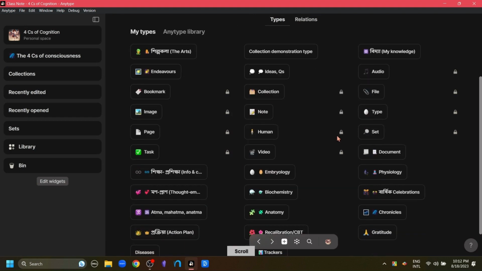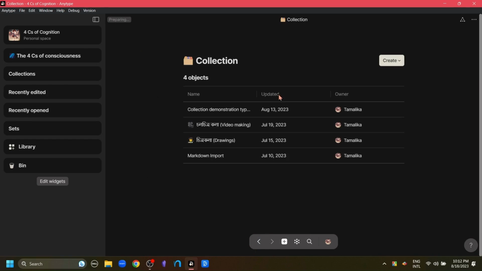Now, another thing to note is that these types and relations with this lock mark beside them are actually system relations and types, which means that Anytype uses them to function. So they cannot be modified, but the rest of the types and relations are fully customizable.